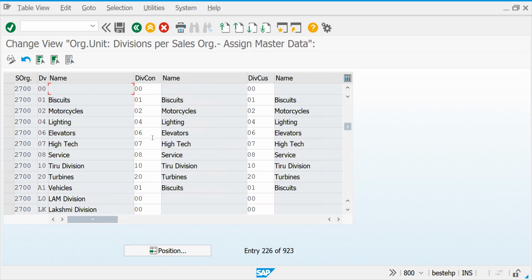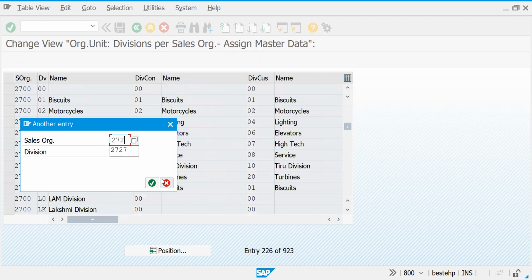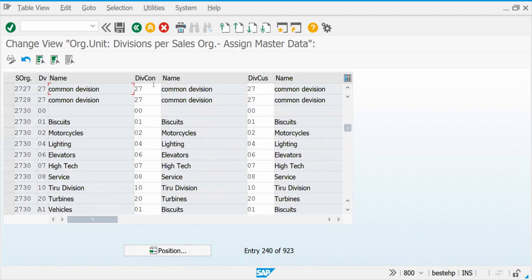What is our division? 27, right? Our sales organization 27. If you come here, this is commonly assigned. For example, you have two divisions like 27 and 28. Instead of creating more master data, if you create it for your conditions or customer for that particular division, it will be automatically extended to the other division also. Here 27 is there.